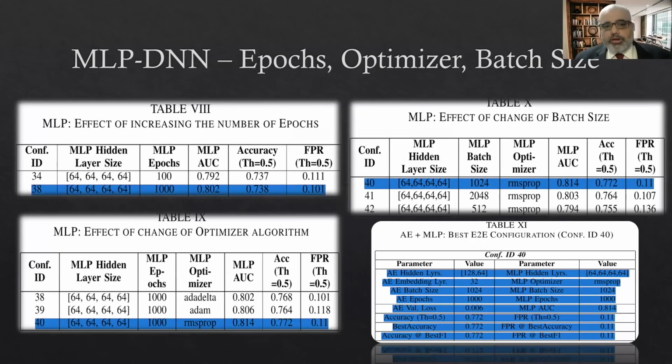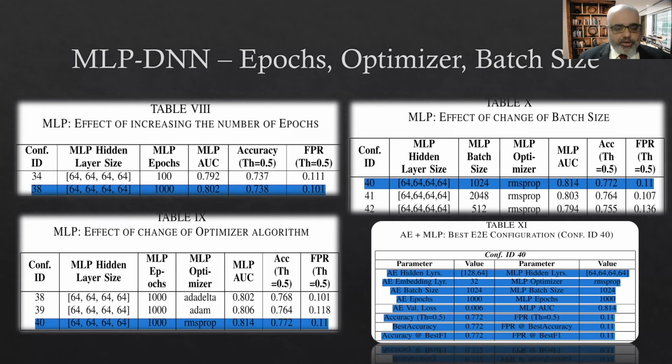What is the maximum? The second stage, once we have finalized the number of layers and the size of each layer, we would like to see the epochs, optimizer and batch size. So we tried it for different epochs. We tried up to 1,000, you can actually do it as much as the computational capacity you have. But we found that after some hundreds, the graphs plateau. There is not much increment, so we didn't try more than 1,000. We see that there is a slight improvement at 1,000, so for all the remaining experiments, we'll go with 1,000 epochs.